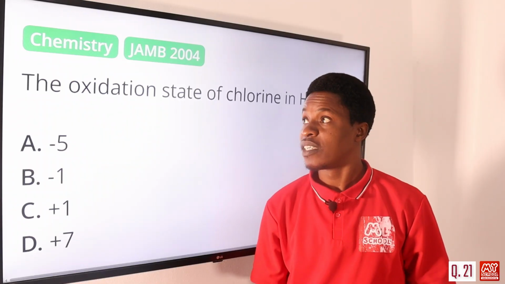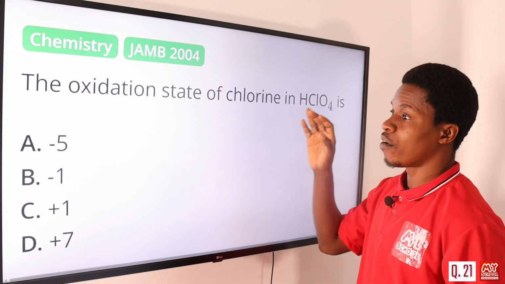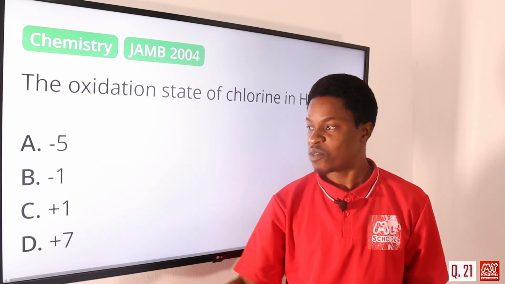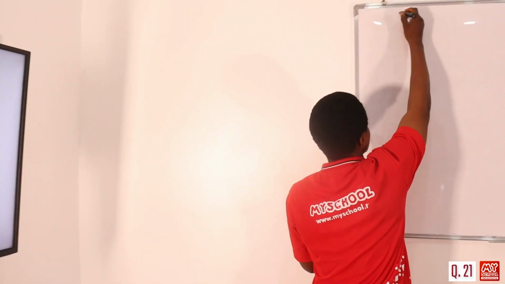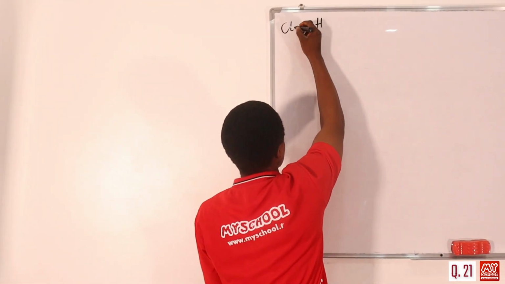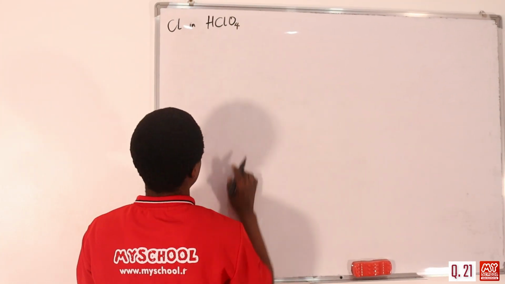Question number 21. The oxidation state of chlorine in HClO4 is what? Is it -5, -1, +7, +1? Let's go to the board. We have the oxidation state of chlorine in HClO4. That's what we want to find.